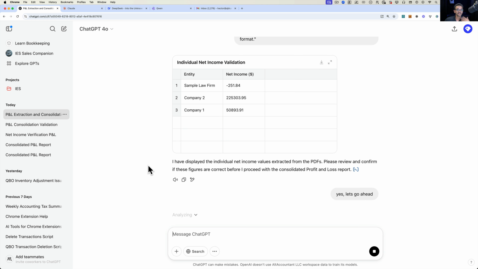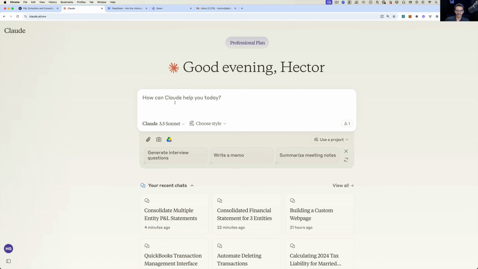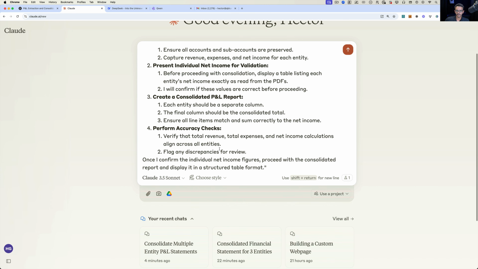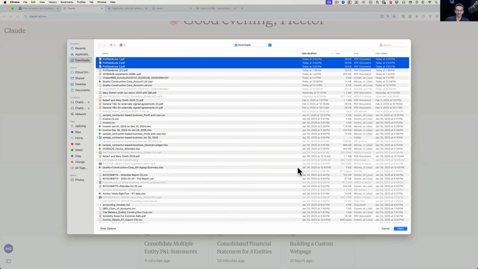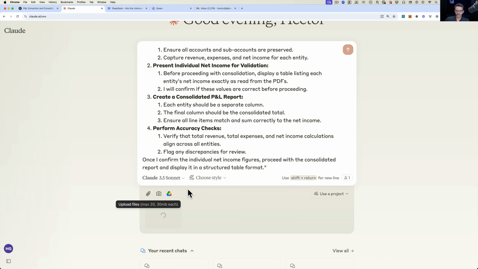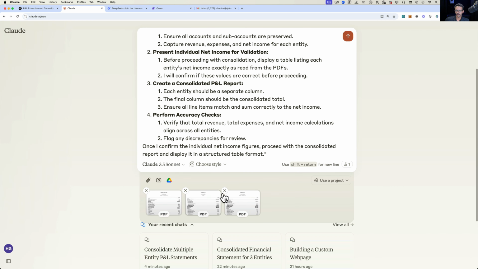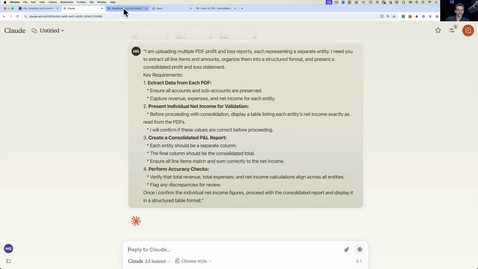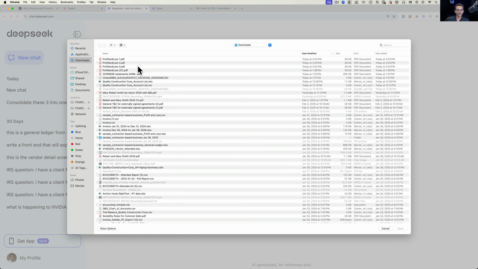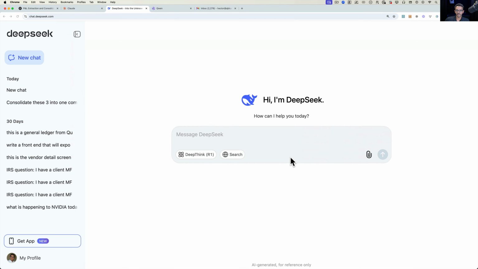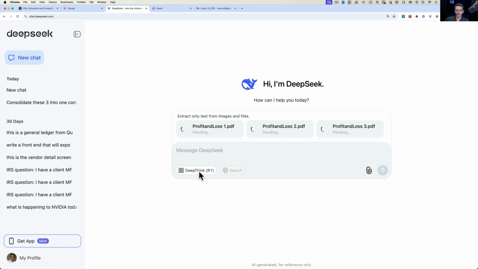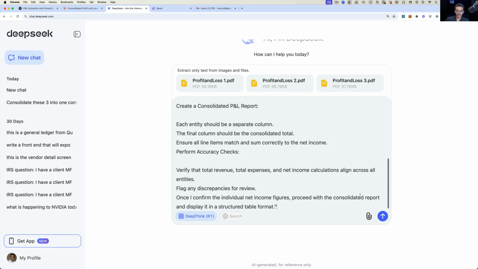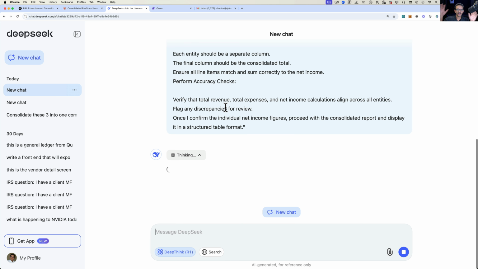While these things are running, I'm going to simultaneously go to Claude and do the exact same thing. So I'm going to paste the original prompt. I'm going to select the 3 files that I want to upload, grab the 3 profit and loss reports, and hit send. Okay, there we go. And then I'm going to go to Deepseek and grab all 3 of the documents, same thing. And I'm going to use the best version, which is this Deepseek R1. So I'm going to click on that and then submit that as soon as it figures out those PDFs. So we'll go ahead and paste the prompt in there and then hit send. So I got all the AIs working for me as we speak.